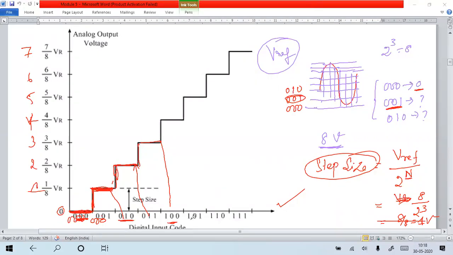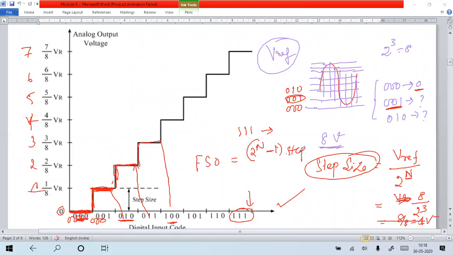What should be the maximum voltage at the last binary representation? The last 3-bit representation is 111. What is the voltage level of that? That is the full scale output, the maximum voltage level that can be indicated by 3-bit binary. That is 2 to the power of n minus 1, into step size.